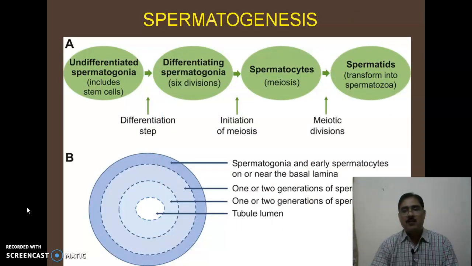Now we can summarize what we have studied about spermatogenesis. First, the undifferentiated spermatogonia, which include the stem cells, then the differentiating spermatogonia, which undergo 6 divisions, and there is formation of 24 primary spermatocytes, which are diploid. Then the primary spermatocyte undergoes the process of meiosis, which has two clear-cut phases.